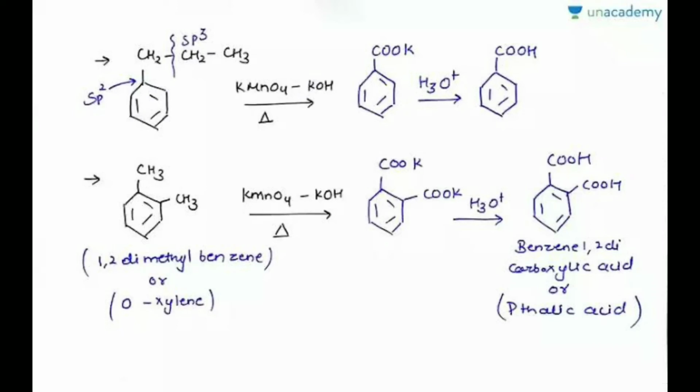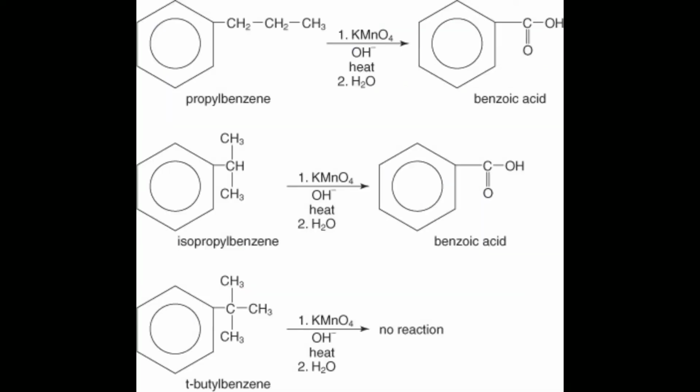The aromatic carboxylic acid can be prepared by oxidation of alkyl benzene with dilute HNO3 or alkaline or acidic KMnO4 or chromic acid. The entire alkyl chain, regardless of its length, is oxidized to a carboxyl group. The tertiary alkyl substituent on benzene is not oxidized.